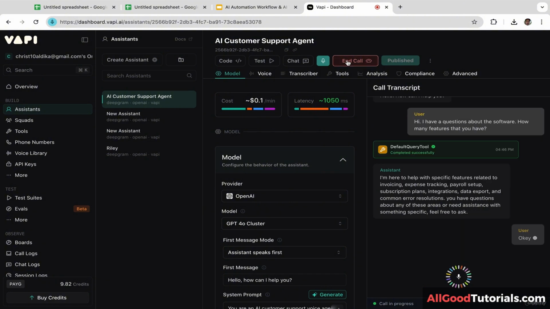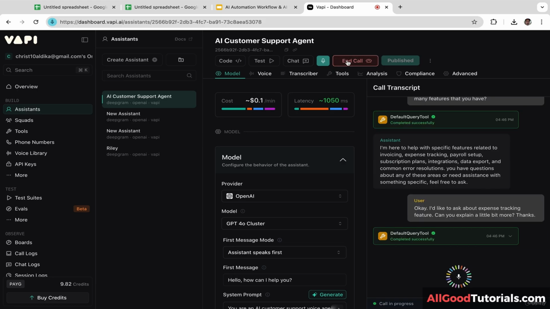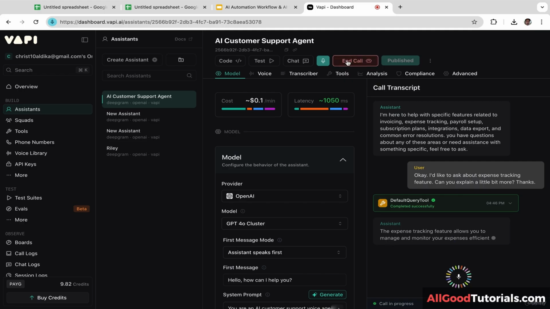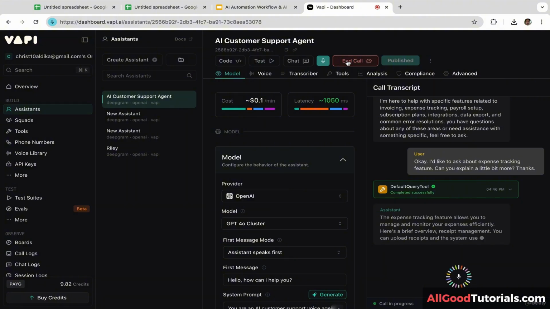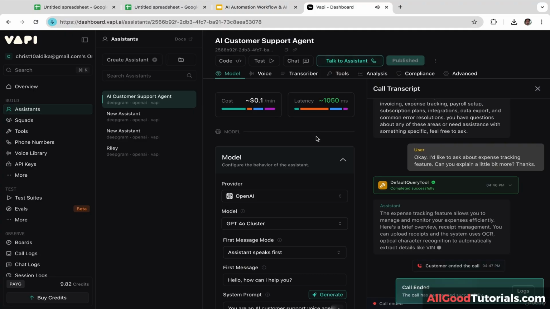Okay, I'd like to ask about expense tracking feature. Can you explain a little bit more? Thanks. The expense tracking feature allows you to manage and monitor your expenses efficiently. Here's a brief overview. Receipt management. You can upload receipts, and the system uses OCR, optical character recognition, to automatically extract details like vendor, amount.